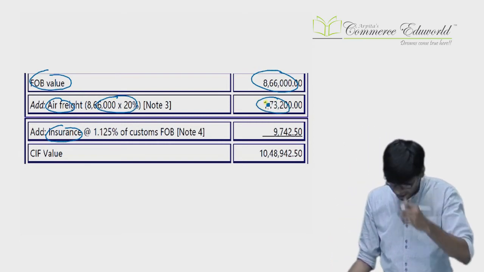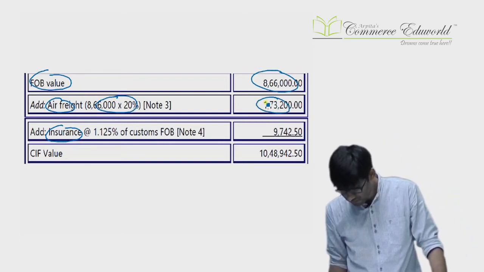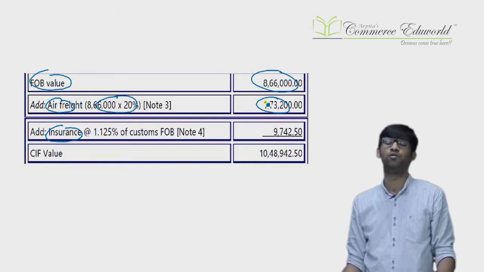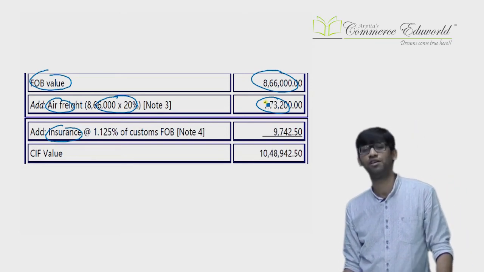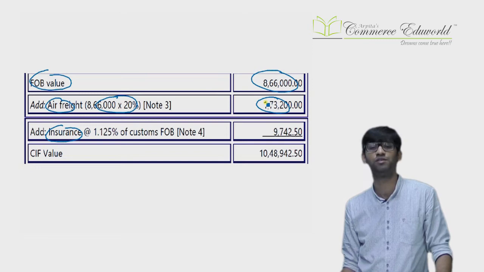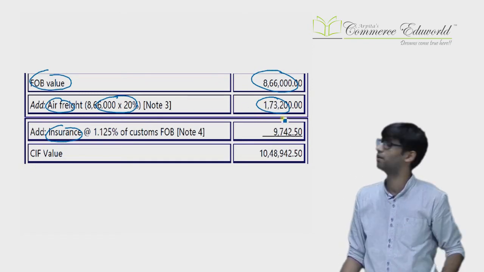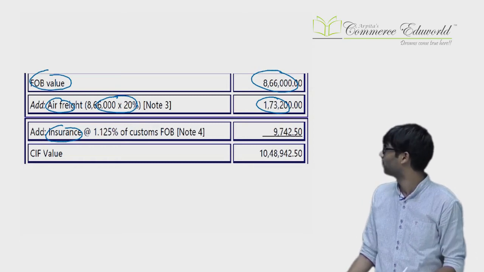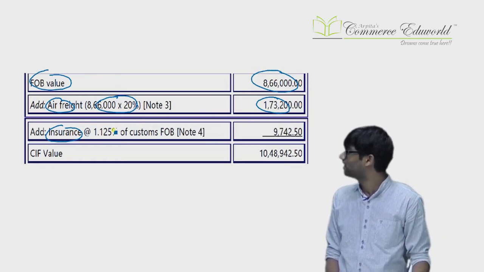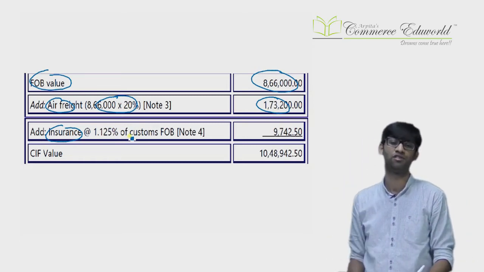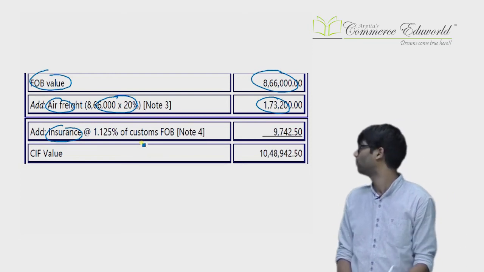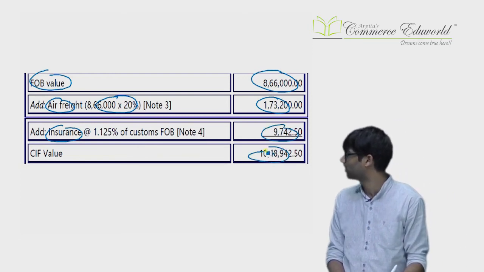Sir, actual was 2,500 pounds. So 2,500 pounds converted into rupees at the rate of 100 comes as 2,50,000. Actual is 2,50,000, but 20% of FOB is 1,73,200. So we'll consider lower, 1,73,200. Next, you will add insurance. You don't know insurance. So in case of insurance, 1.125% of the FOB will be added. You will get the total CIF value, and they have asked for CIF.